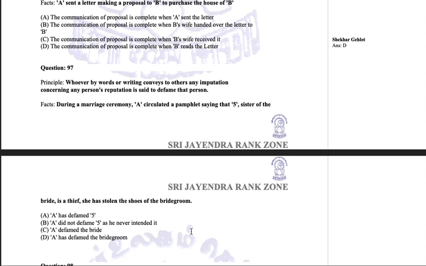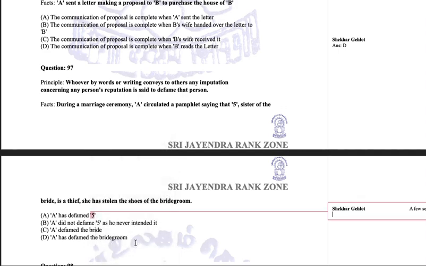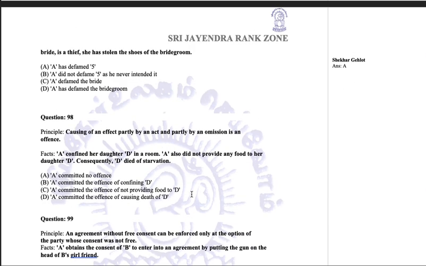A circulated a pamphlet saying that the sister of the bride is a thief. She has stolen the shoes of the bridegroom. Whoever by words or writing conveys to others any imputation concerning any person's reputation is said to defame that person. He has defamed the sister. He has called someone a thief, so definitely he is guilty of causing defamation, bringing down the reputation.